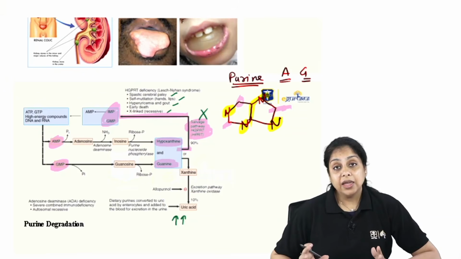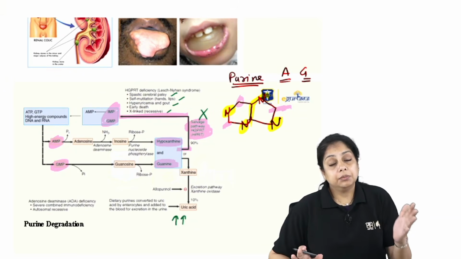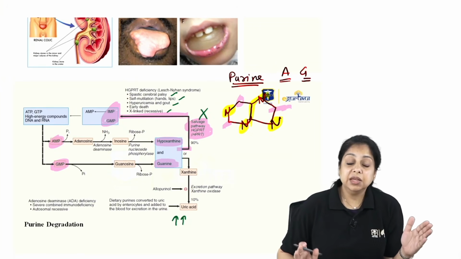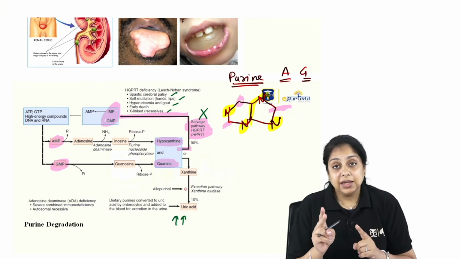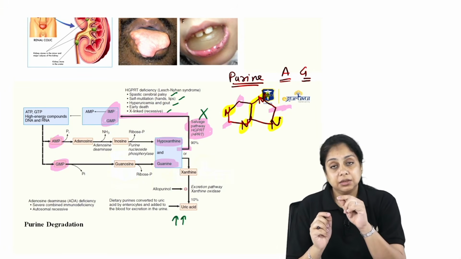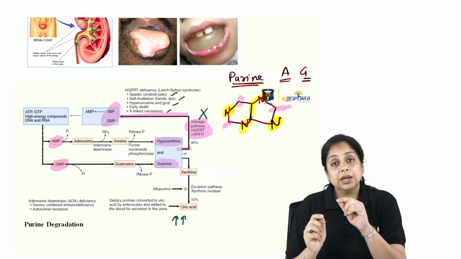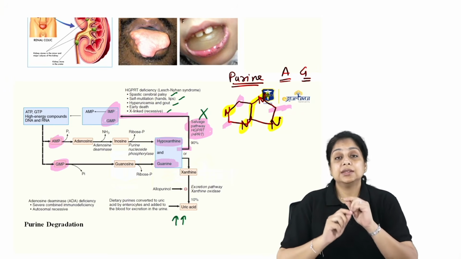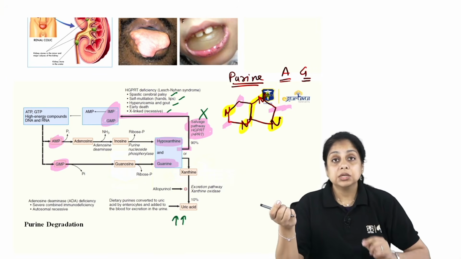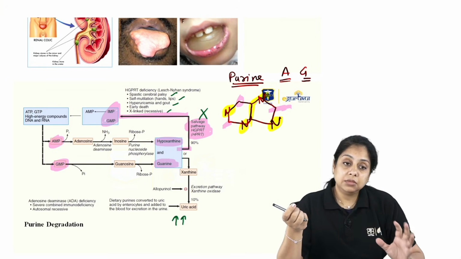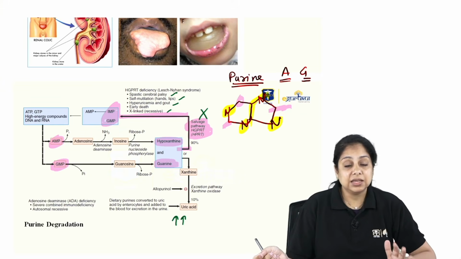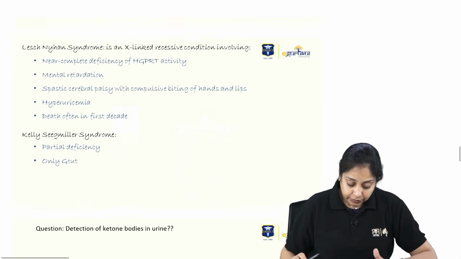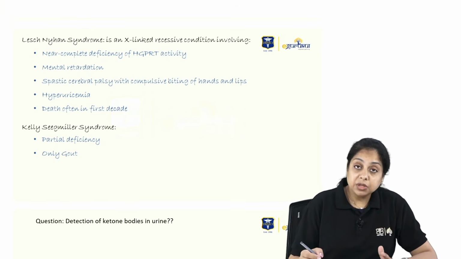So when you have high uric acid, in the blood there will be increased lactic acid. The reason being, there is only one gateway for the excretion of both uric acid and lactic acid in your renal tubule. So either the lactic acid can go out or the uric acid goes out. When the uric acid levels are high, uric acid is thrown out first. So that leads to a higher concentration of lactic acid in the serum. That is why the patient experiences lactic acidosis. So know these facts about Lesch-Nyhan syndrome also.